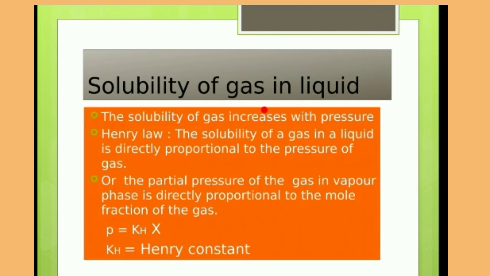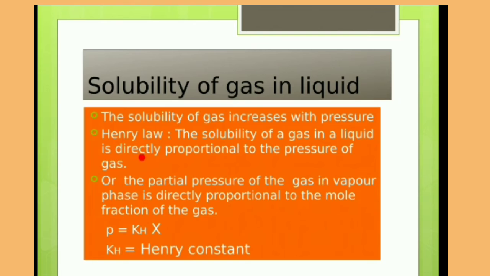We already know, as a general fact, that a gas can be liquefied by applying some pressure, which means the solubility of gas increases with pressure. If we want to dissolve a gas into a liquid, its amount of dissolution can be increased by applying pressure.